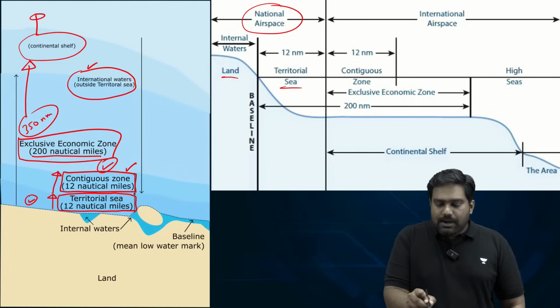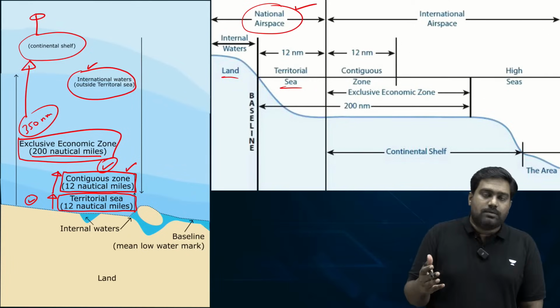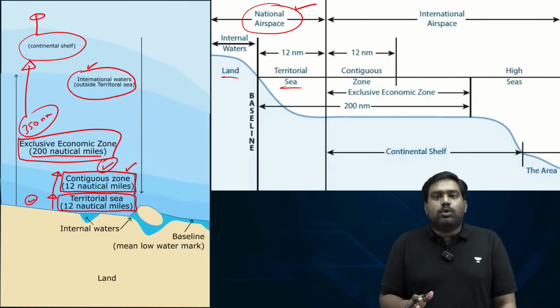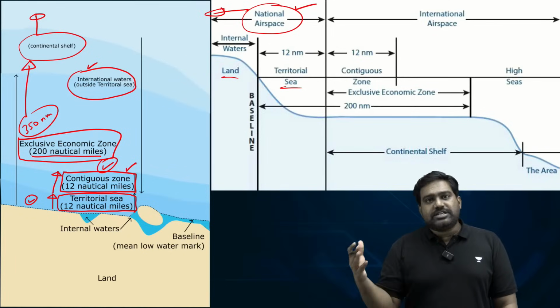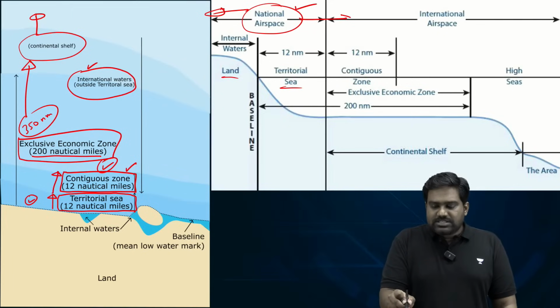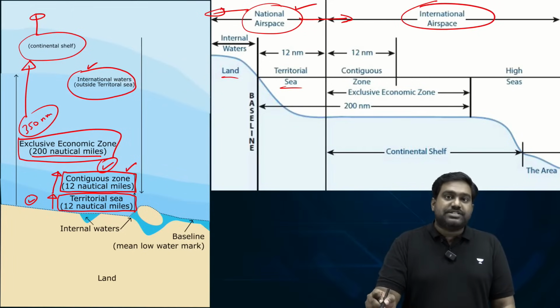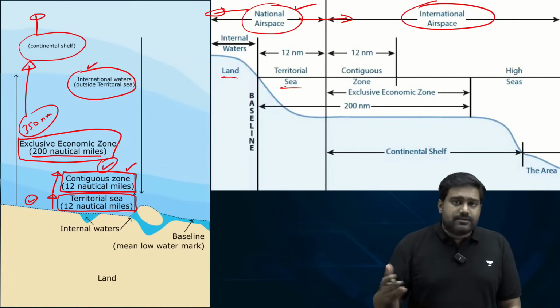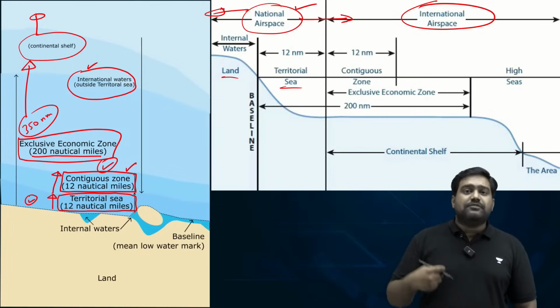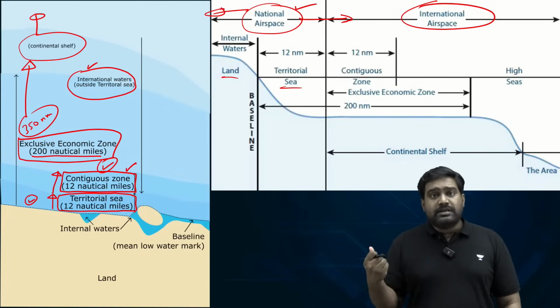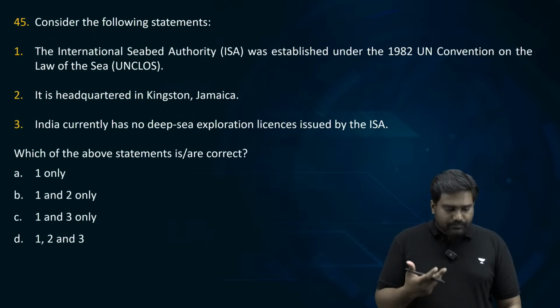So the airspace above it also follows the same norms. Wherever territorial waters are present, the air above it is national airspace. The moment you cross territorial waters or you cross national airspace, you are entering international airspace. So these jurisdictions are very crucial as far as maritime traffic, air traffic, rights over resources are concerned.